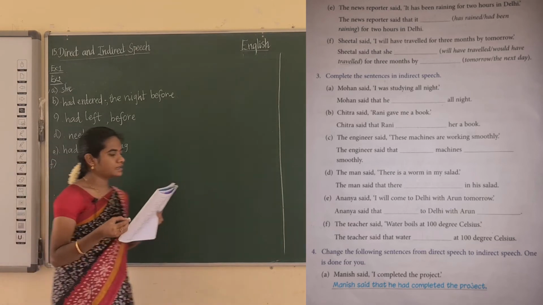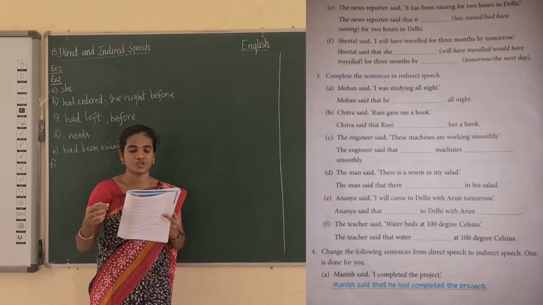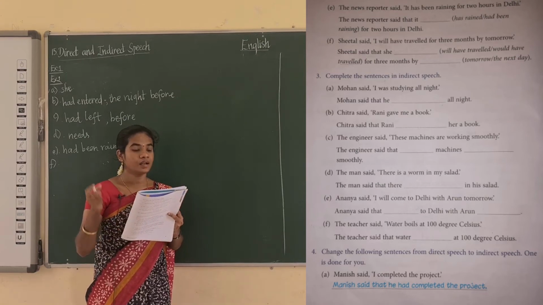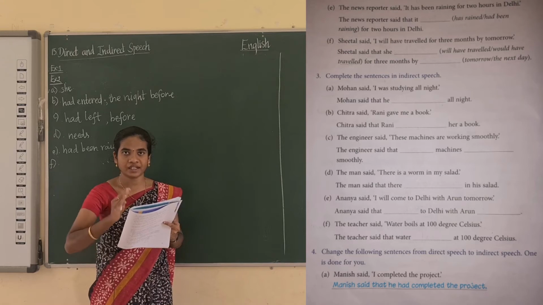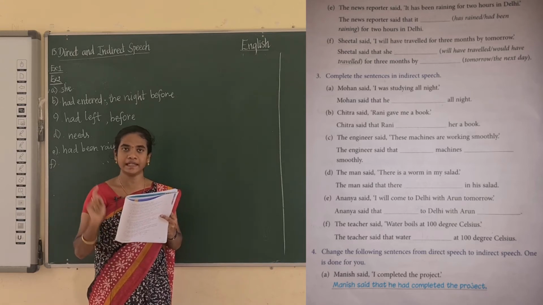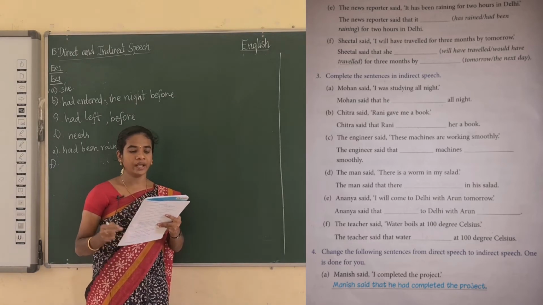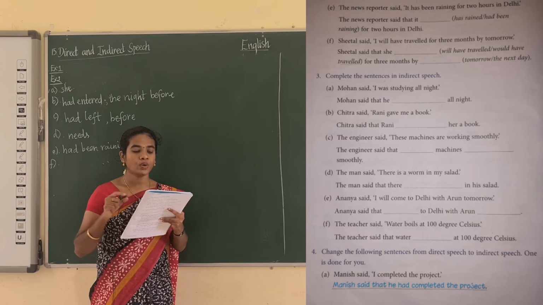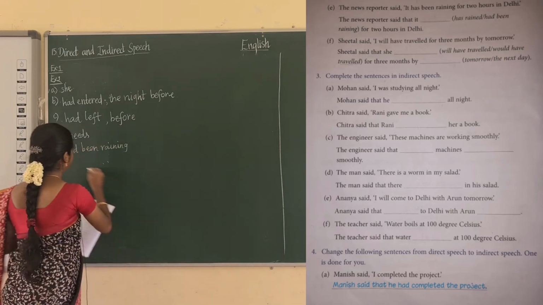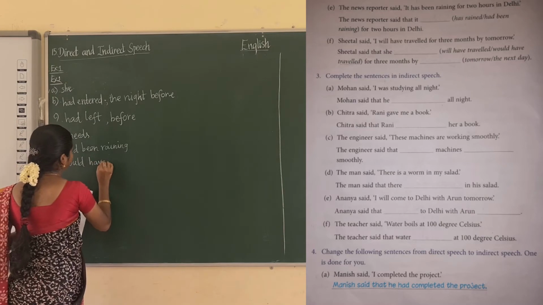Then F. Seetal said, I will have travelled for 3 months by tomorrow. Okay, now see here, will is there. You have to change it into would. If will comes, you have to change it into would in the indirect speech. Seetal said that she would. Okay, and have travelled is also missing. You have to write that word also. Would have travelled.